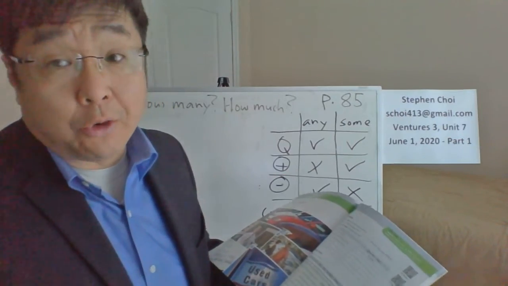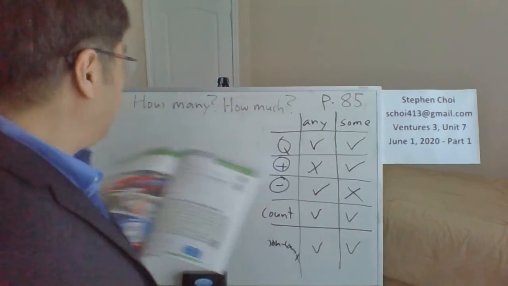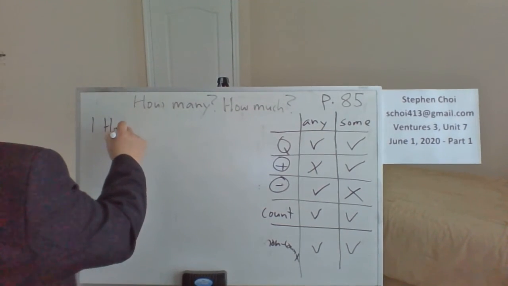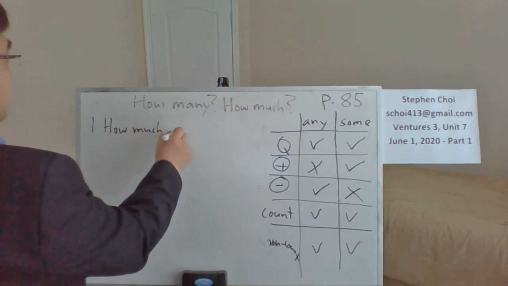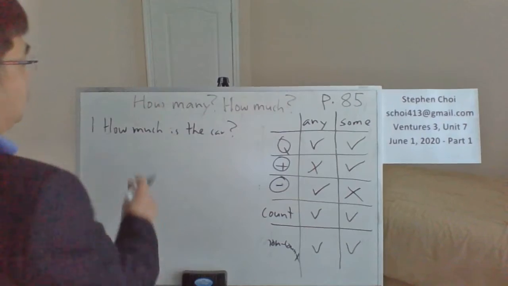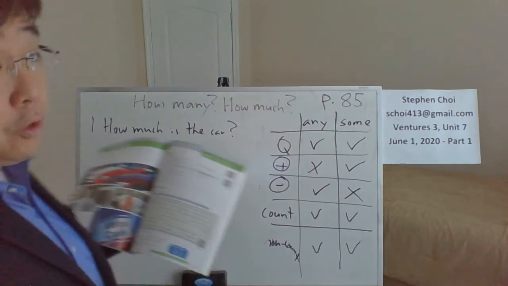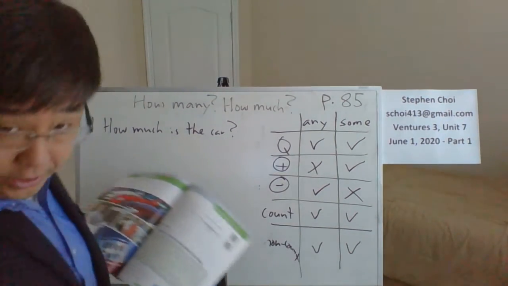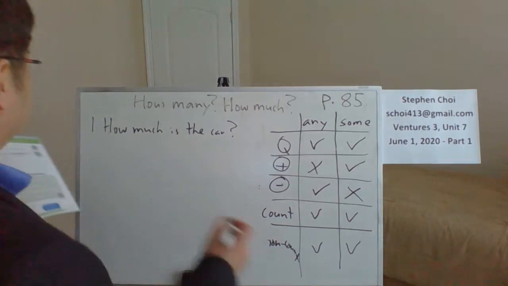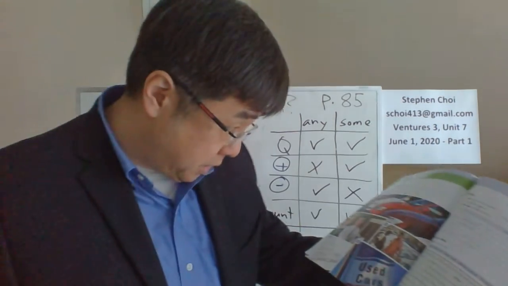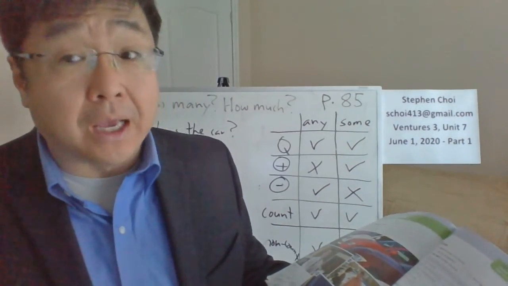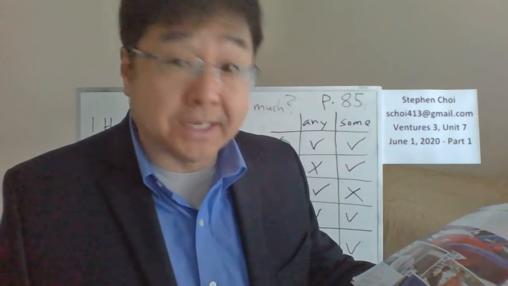So $27,500. Is that how much or how many? Number one would be, how would you say that? You say how much is the car, right? That's one way you can ask. How much is the car? $27,500. Okay. How about number two? Number two is cost of the car with taxes and fees, and that was $30,000. Same thing. How much are the taxes and the fees?